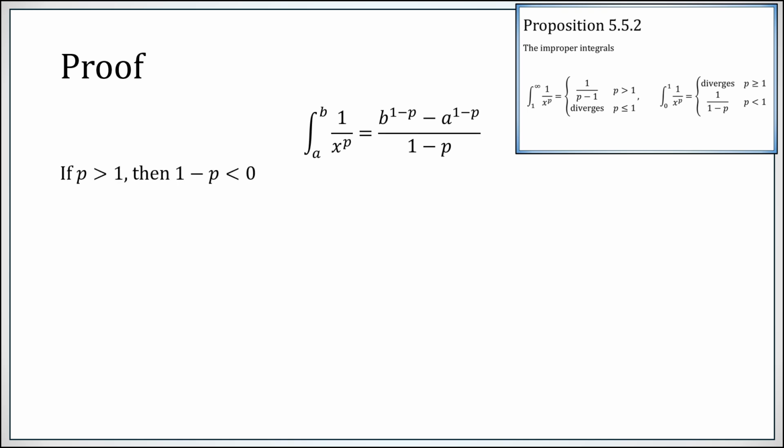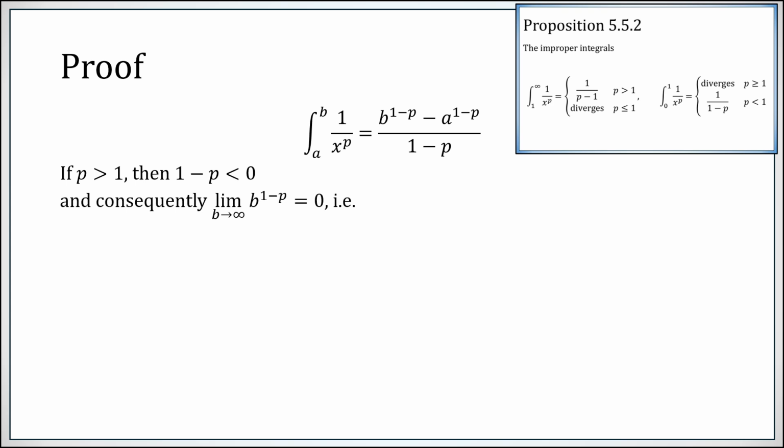Now, if p is larger than 1, then 1 minus p is negative. This denominator, incidentally, of 1 minus p is basically irrelevant now that we're going to be taking some limits. I mean, for the exact value it matters, but whether the limit converges or not, this is not really the key point. Rather, these exponents being positive or negative will make a difference whether a and b are going to infinity or 0. So if 1 minus p is negative,